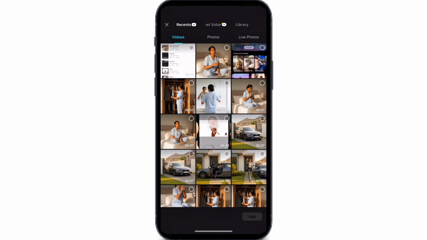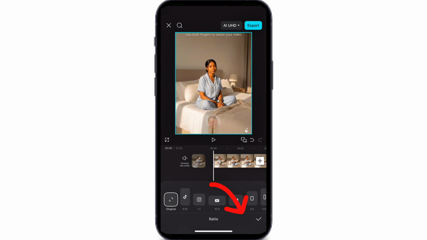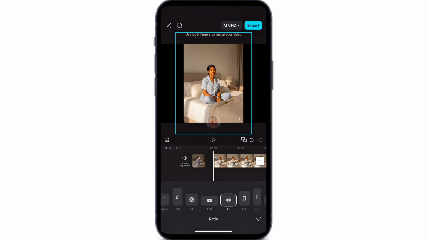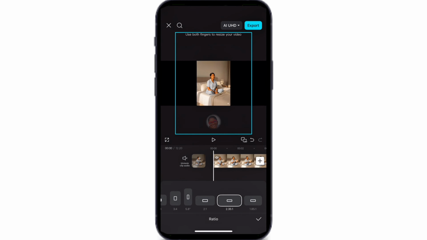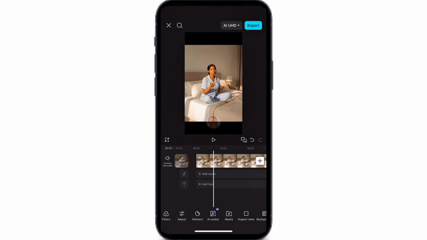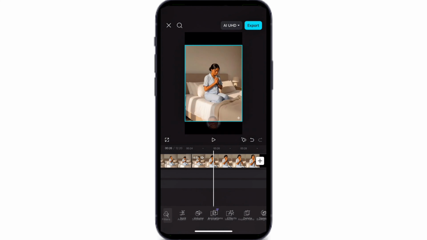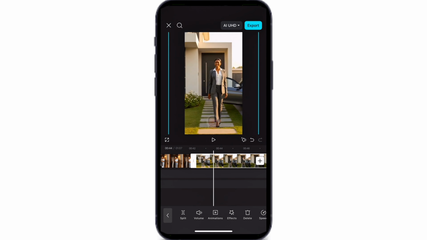Open CapCut or any video editor of your choice. Import all the generated clips. I muted the original audio because I wanted to add my own voiceover. Choose the correct aspect ratio. My project was for TikTok, so I selected 9:16. Then I zoomed in the clips until the frame fits perfectly. This also removes the Gemini watermark automatically.